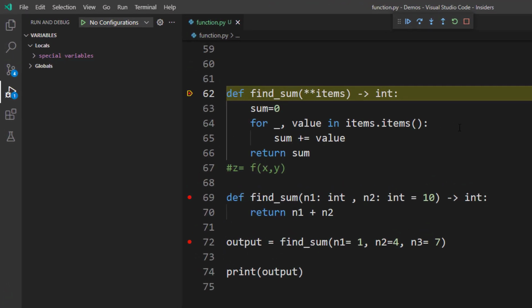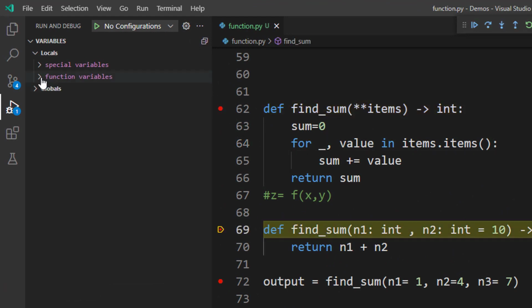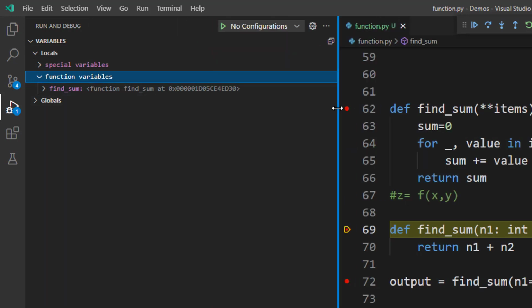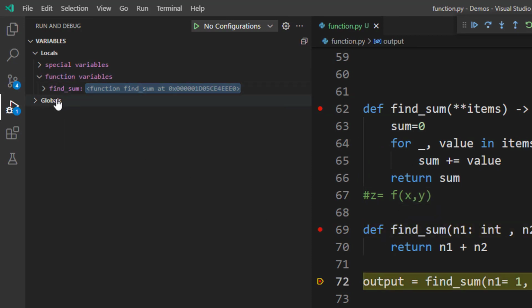So here we can find out that the first time findsum is encountered, it goes and creates a function variable. So findsum is stored at this location, 4ed30. Again findsum is encountered. So instead of creating another separate function variable, it just updates its memory address. In Python, everything is an object. So instead of creating an extra function variable, it just updates its memory location. In simpler terms, it just updates this function's definition.